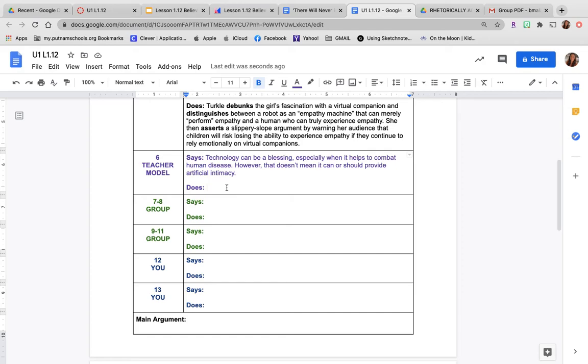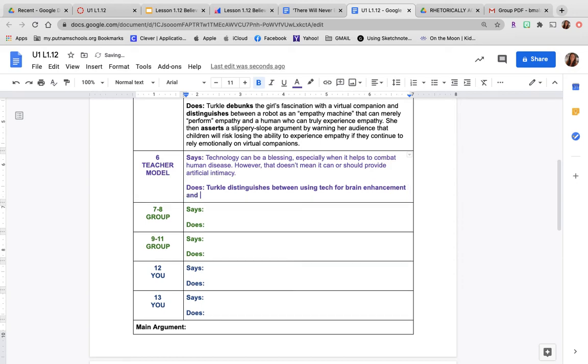So Turkle, I want to use her name here because she's doing something as a writer. She's distinguishing. That's going to be my verb. She distinguishes between using tech for brain enhancement and for intimacy. She is drawing a line. She is drawing the line where technology needs to end and human interaction needs to begin.